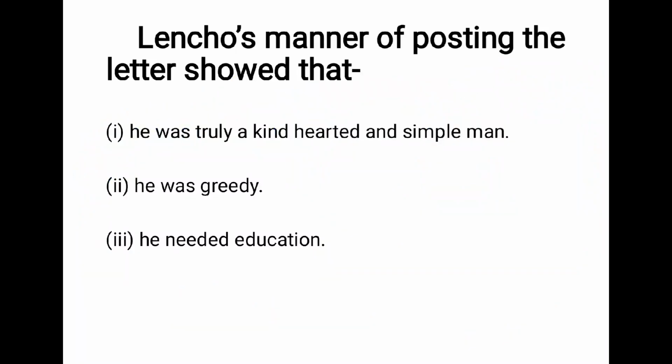Lencho's manner of posting the letter showed that... There are three options here. He was truly a kind hearted and simple man. This is the first option. All of you know that Lencho was a very kind hearted and simple man. He was greedy? I don't think he was greedy.